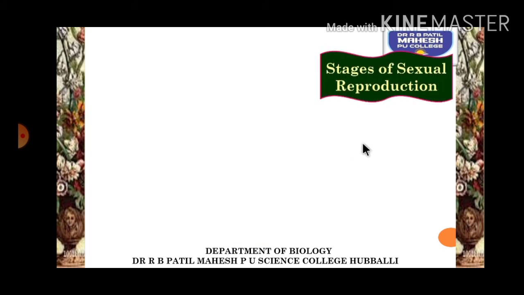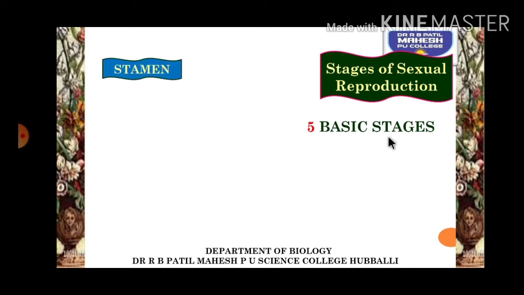Now let us try to understand the stages of sexual reproduction. As you have understood in the topic reproduction in organisms, all organisms which reproduce undergo different phases in their life. Similar to that, flowering plants also have stages of sexual reproduction. There are five important basic stages identified. So what are they? Let us try to understand.